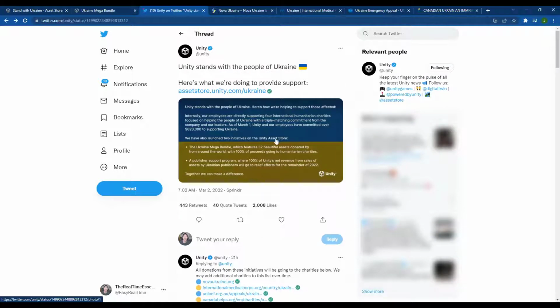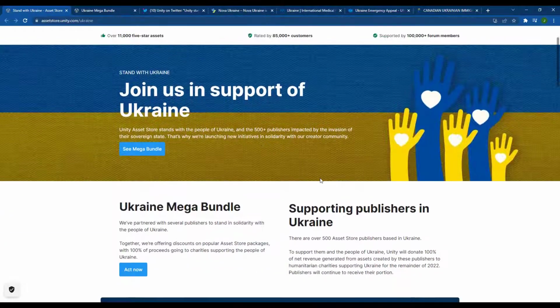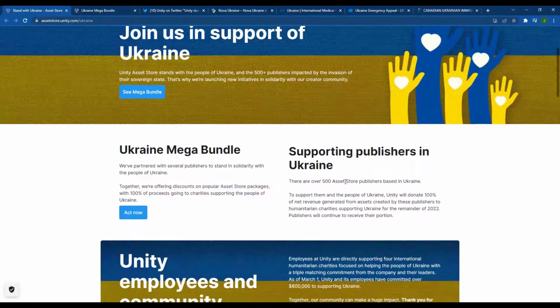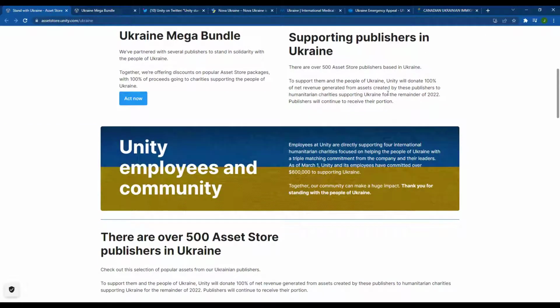In addition, they also have 2 initiatives right now running in the Unity Asset Store. If you go to assetstore.unity.com/Ukraine, you can see more information about these 2 initiatives. The first is the initiative where they're going to be supporting publishers in Ukraine. There are over 500 Asset Store publishers currently based in Ukraine. Unity is going to donate 100% of their take of the asset sales to humanitarian charities supporting Ukraine, so those 4 charities we talked about before.